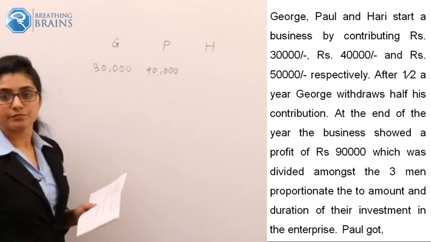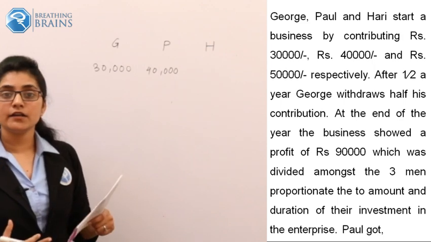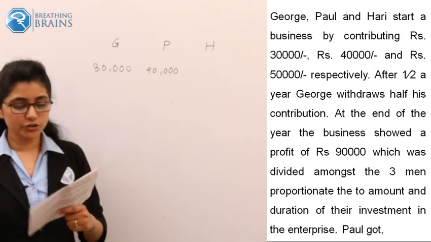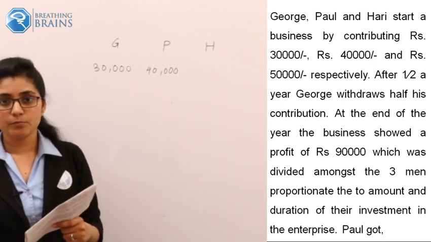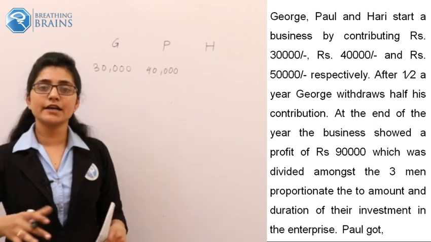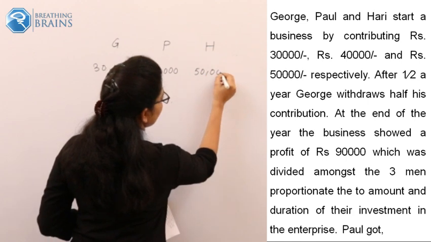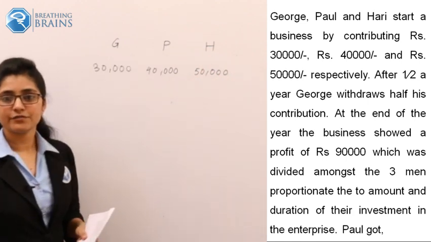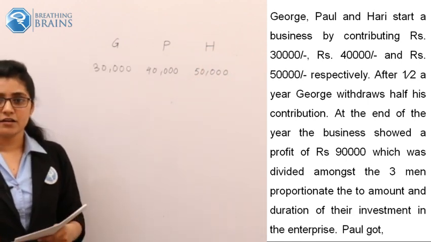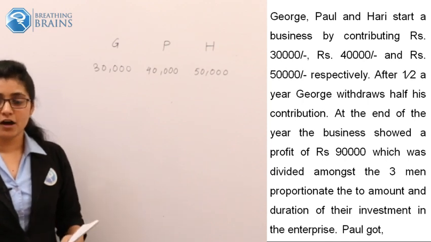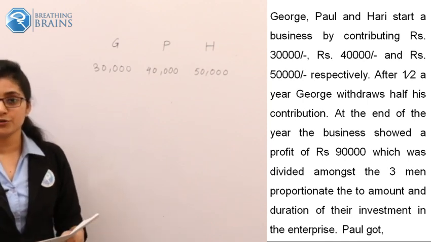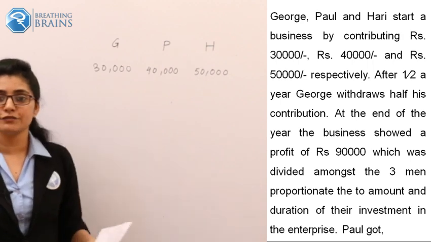40,000 rupees. And Hari came to know that George invested 30,000 and Paul invested 40,000. He decided, I will invest 50,000. He again increased by 10,000. Though they are friends, some fight will be there. How much investment one should do. Okay. So in that, Hari invested 50,000.